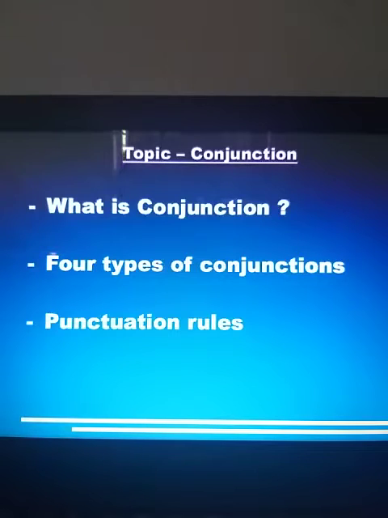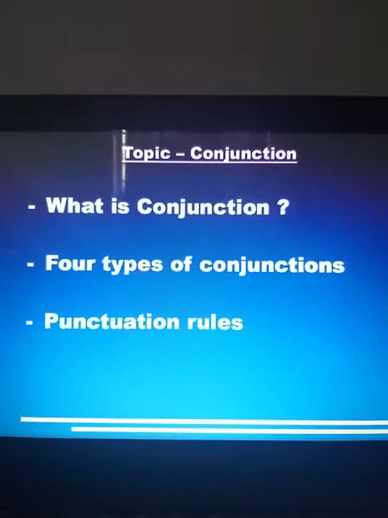Today we'll continue with our 4 types of conjunction. Yesterday, in the previous module, we had completed what is conjunction and one type of conjunction, that is coordinating conjunction. So today in this module, let us see what is subordinating conjunction.